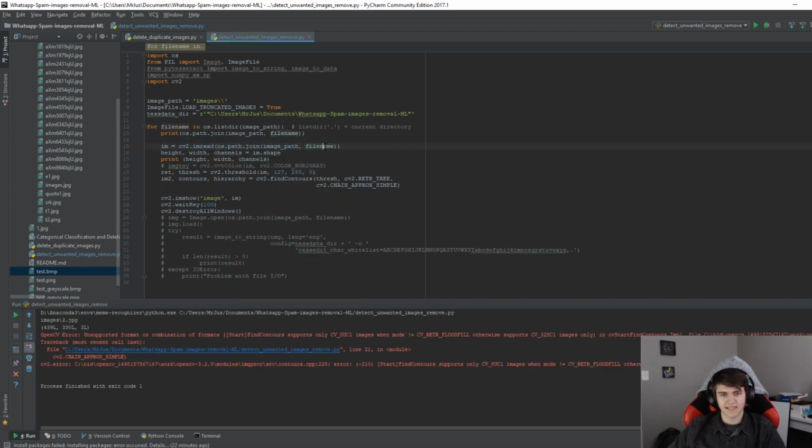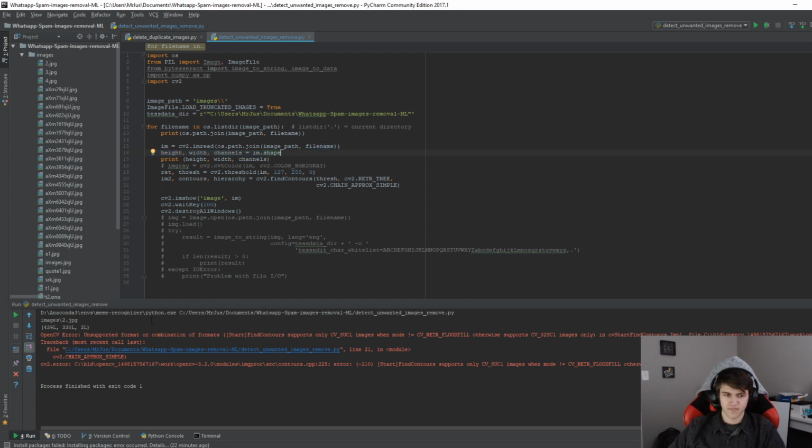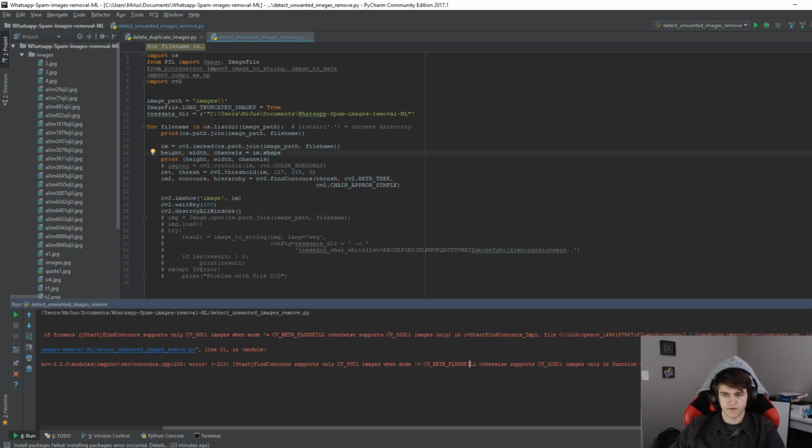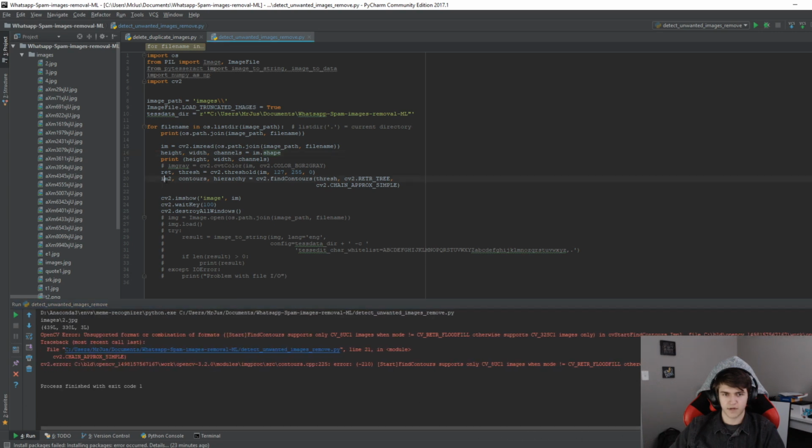So when I actually pass in the true file name path for this directory, it starts working. So it's actually importing the image, and then if I were to pass in 0, that causes a problem. That's okay though. So we print out the shape, and then we get a problem on line 21 when we try to find the contours.